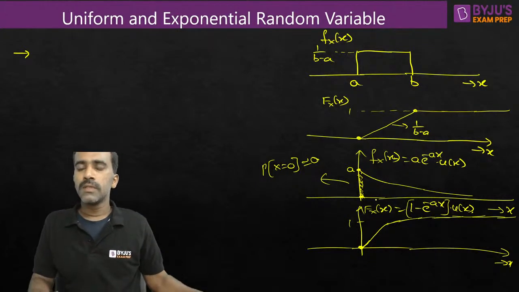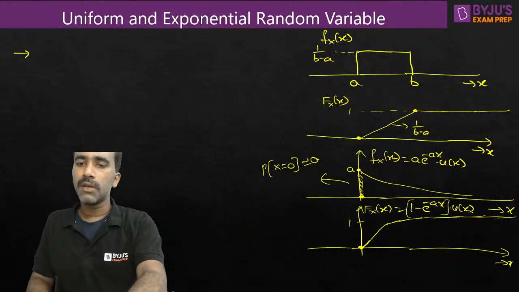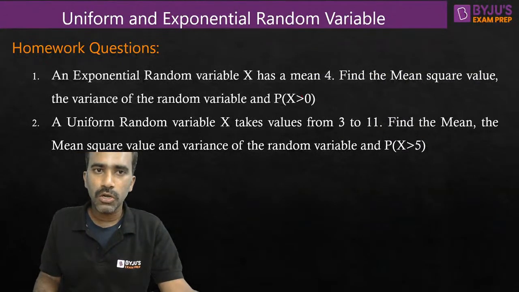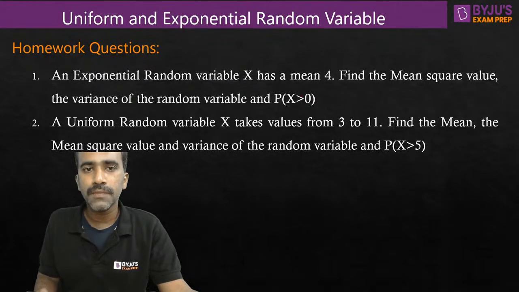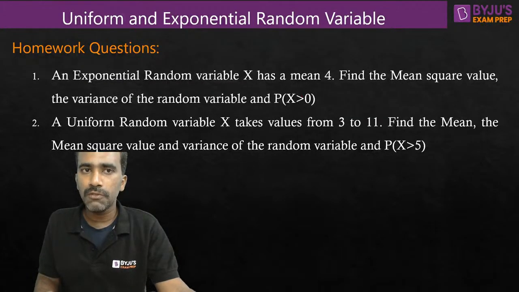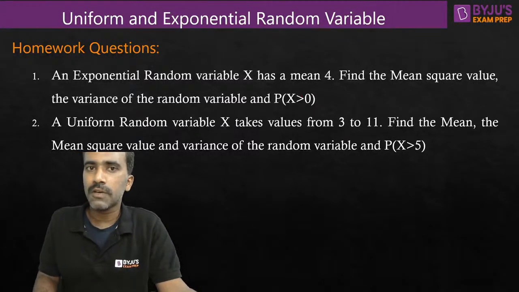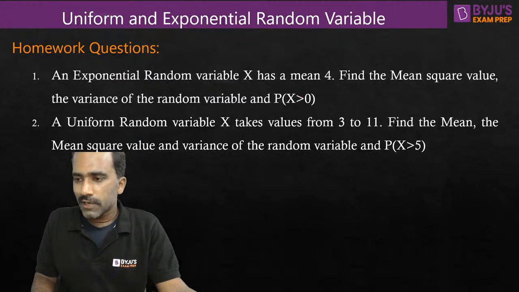Fine. So that's it from my side in today's session. I've talked about uniform and exponential random variables. In tomorrow's session, we'll solve wonderful questions based on all the concepts that I've discussed in the last 5 sessions. Today is the 5th session. In these 5 sessions, we've talked about PDF, CDF, moments, Gaussian random variable, uniform random variable, and exponential random variable. Based on all these concepts, we'll solve some wonderful questions in tomorrow's session. Fine. Very good.